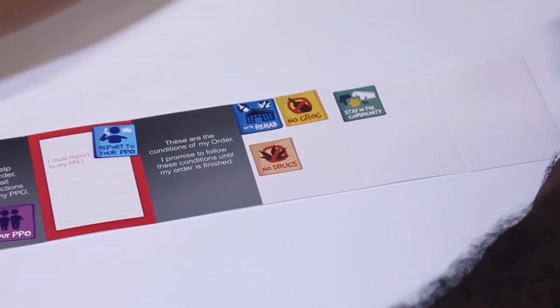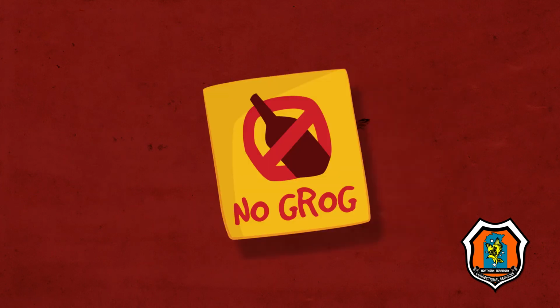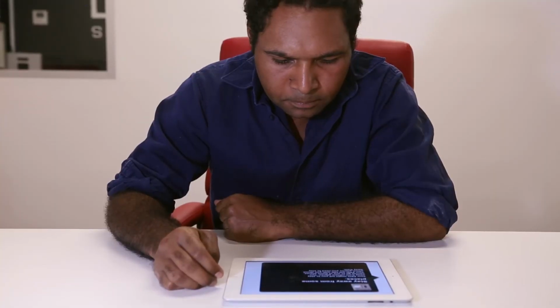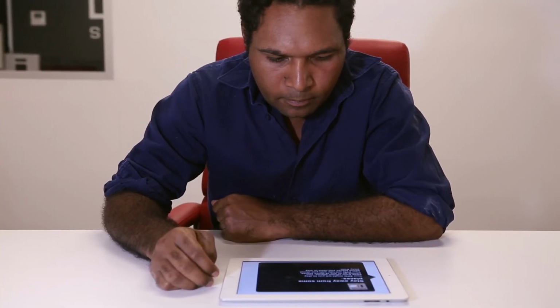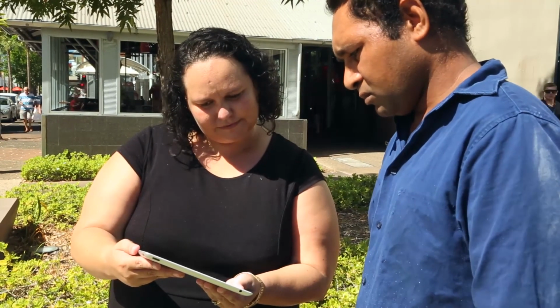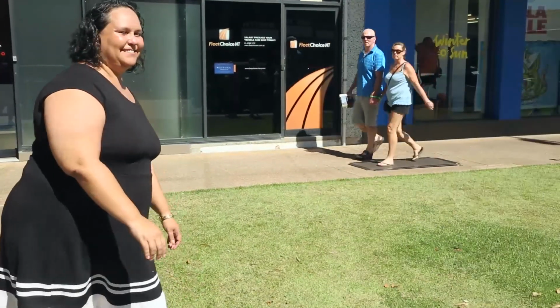This helps the offender to remember the conditions of their order, or it can be used to show others who try and humbug them to drink, do drugs, or not follow conditions of their order. The Department of Correctional Services wants all Territorians on orders to have the best opportunity to complete them and return to their free place in their community. These new resources will overcome language barriers and see more Indigenous Territorians break the cycle of offending.